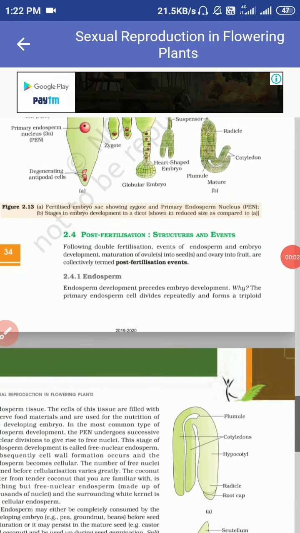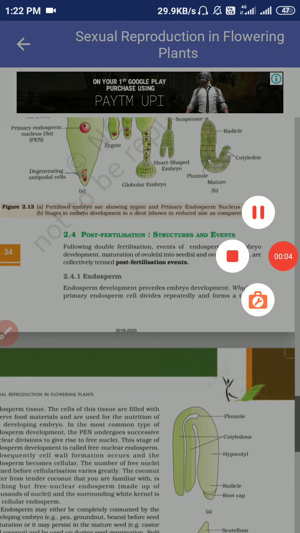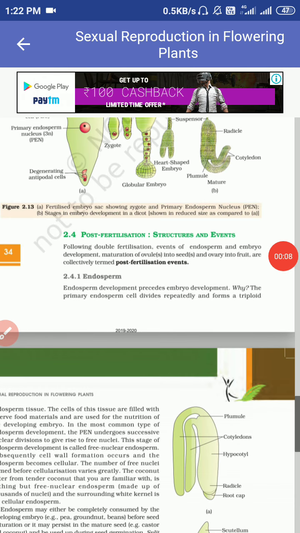Yes, students, we have to discuss endosperm, as asked by Kamal.